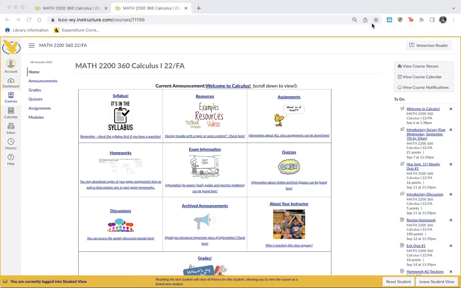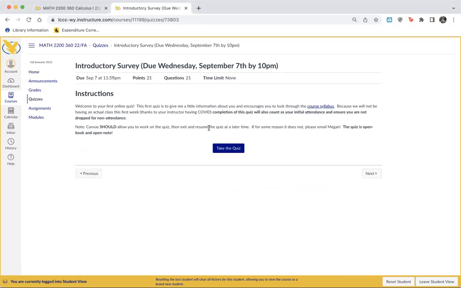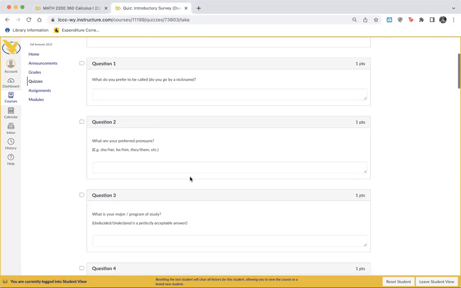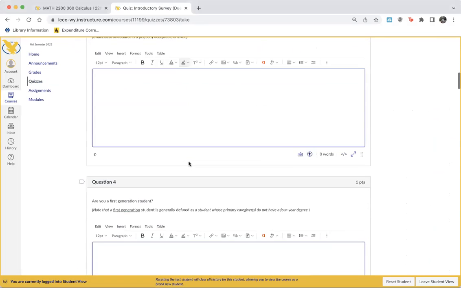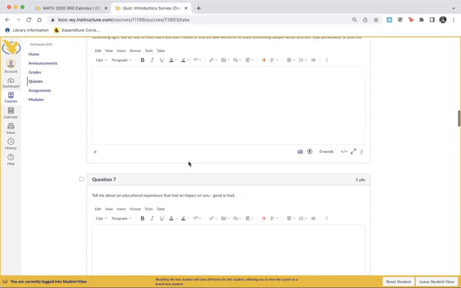Okay, so real quick, I just want to go through what you need to do instead of coming to class tomorrow. So make sure you read through the announcement right here. Okay, we've got an introductory survey here. There's 21 questions, but most of these questions are about you. So what do you prefer to be called? Just information in general about you. So this shouldn't be too bad.